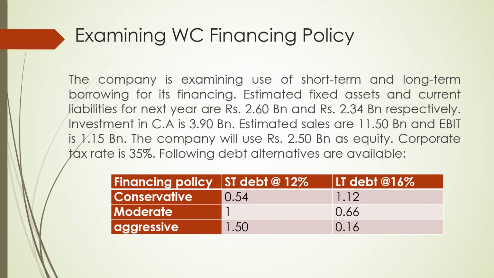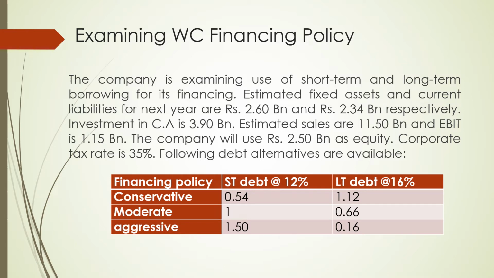Investment in current assets is 3.90 billion. Estimated sales are 11.50 billion and EBIT is going to be 1.15 billion. The company will use rupees 2.50 billion as equity. That is fixed. The corporate tax rate is 35%, and here are the following debt alternatives available to us.